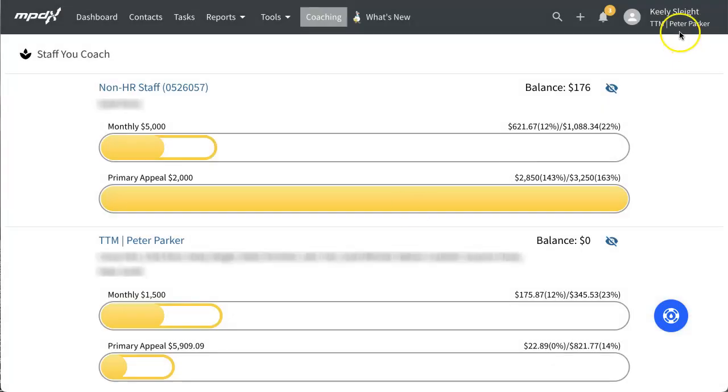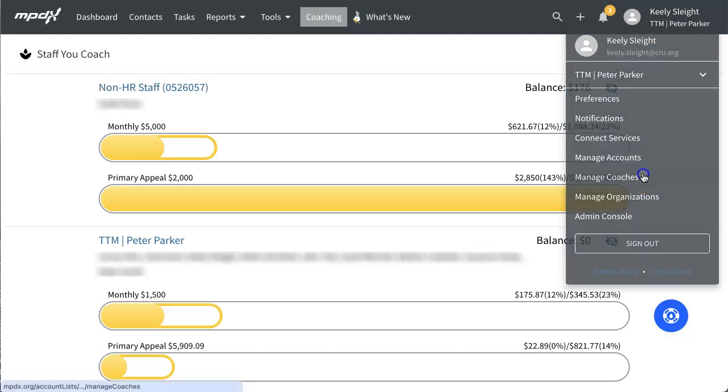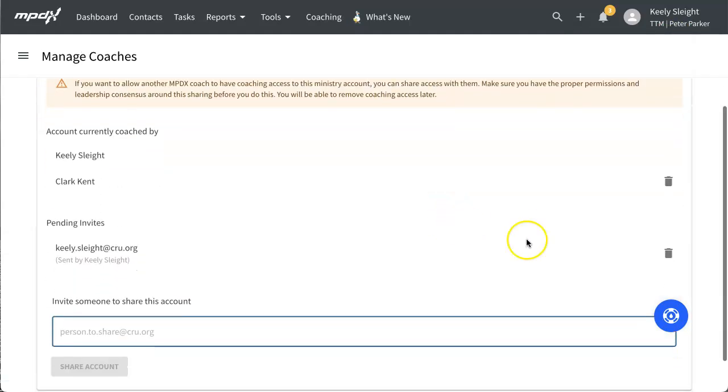To remove coaching access as the coachee, go to Settings and select Manage Coaches. Find the name of the person who is no longer going to coach you, then click the trash icon to the right of their name. MPDX will remove their coaching access.